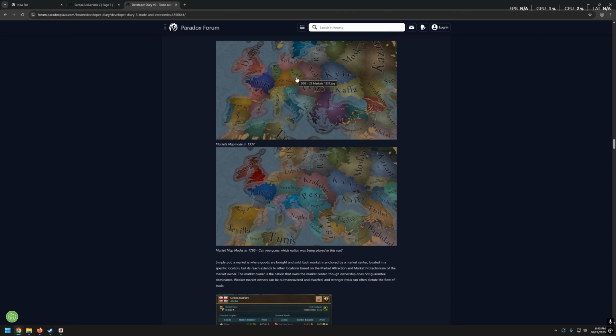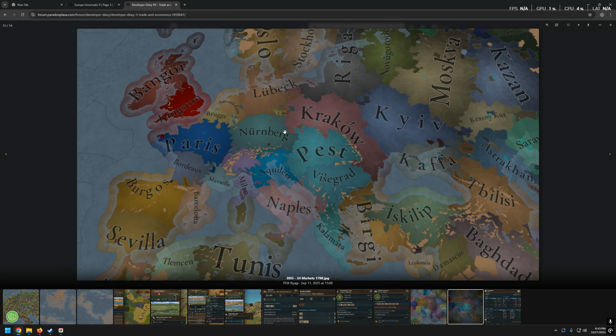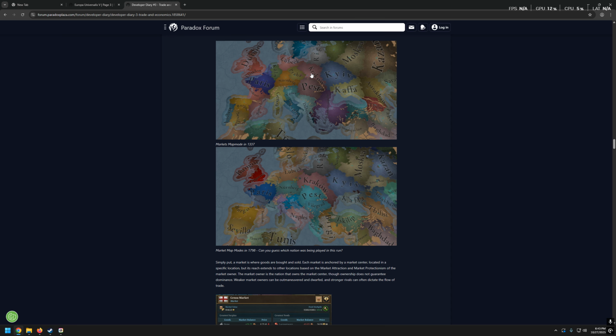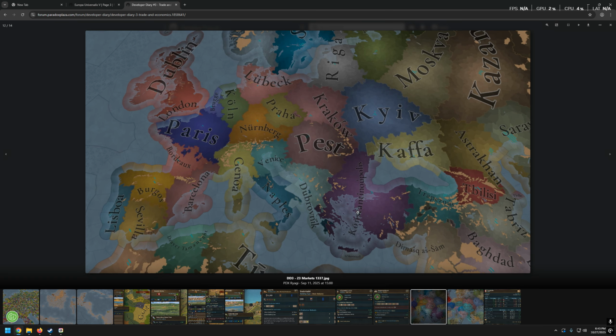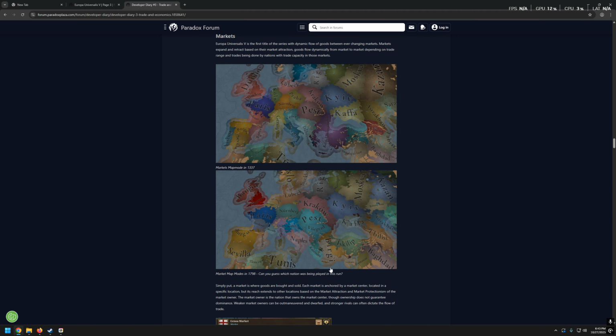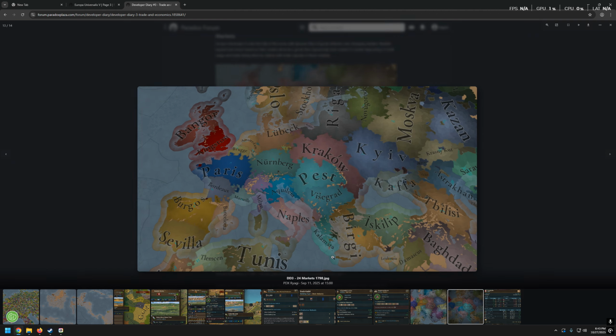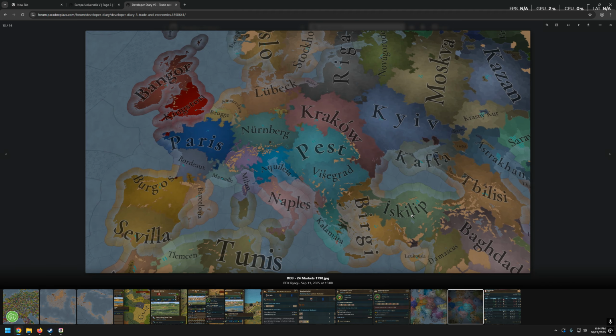Praha, which is Prague, I believe, is non-existent anymore. Almost. I think there's something over there, but it's not Prague though. So Krakow expanded drastically. Kiev as well. We have Riga. Moscow is a little bit larger. What else we can see here? There is no Constantinopolis anymore. We have Birgi, whatever it means. Iskilip, Damascus, Baghdad, Tbilisi, Naples, Tunis.